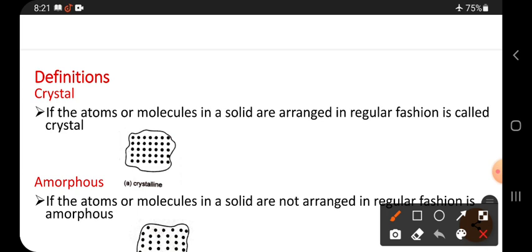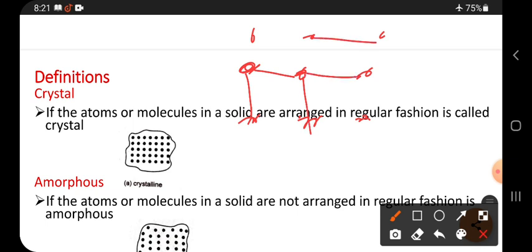What is the meaning of regular fashion? Suppose here is one atom and the next atom, and this side one atom and this side also like this. If the atoms are arranged in this manner, then regular fashion means this distance or this distance or this distance must be the same.